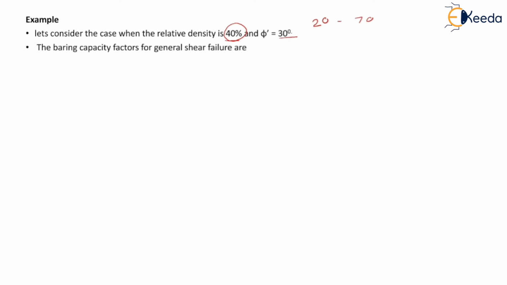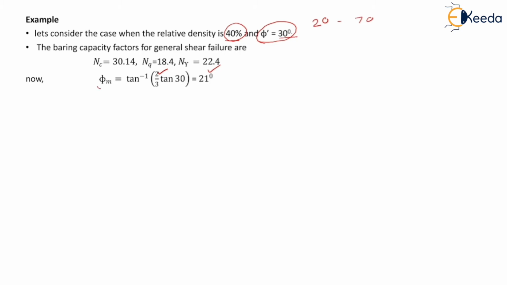Now the bearing capacity factors for general shear failure using value of phi dash equal to 30 degree can be obtained as Nc equal to 30.14, Nq equal to 18.4 and N gamma is equal to 22.4. So now phi m is equal to tan inverse of 2/3 of tan 30.